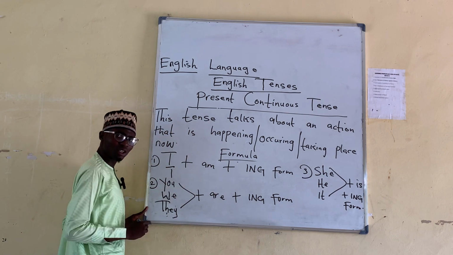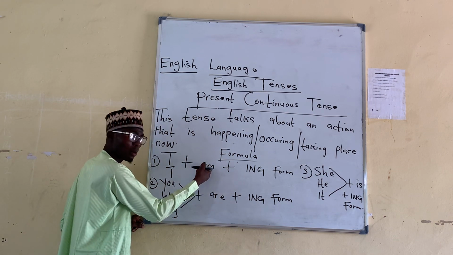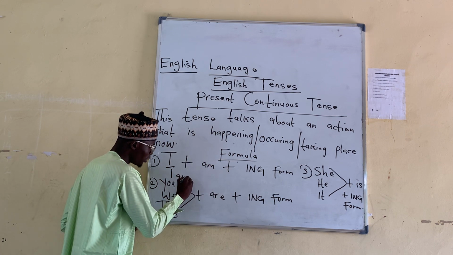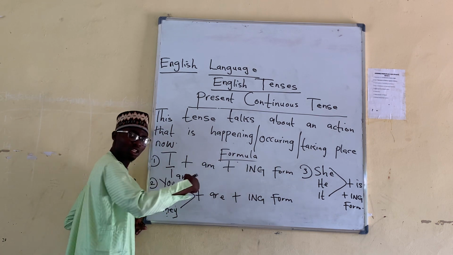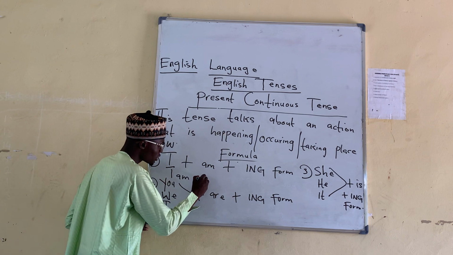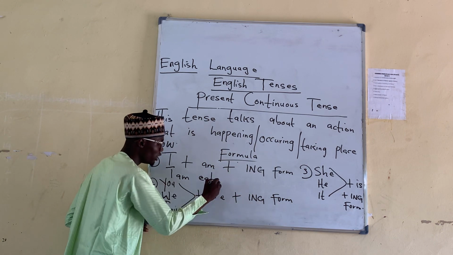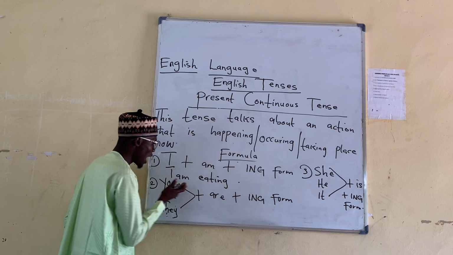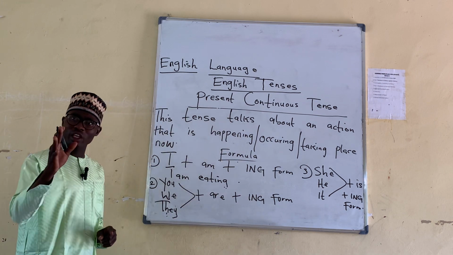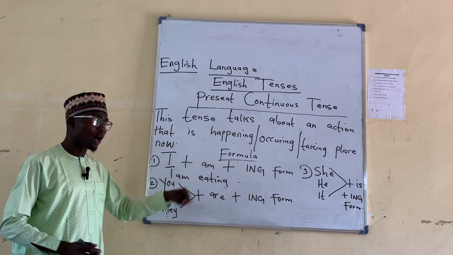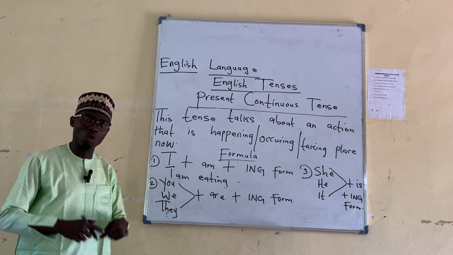I as a subject plus what? Am. Then you say I am. Then you take the word eat and add ing, meaning eating. I am eating. It tells you that you are eating at the moment.